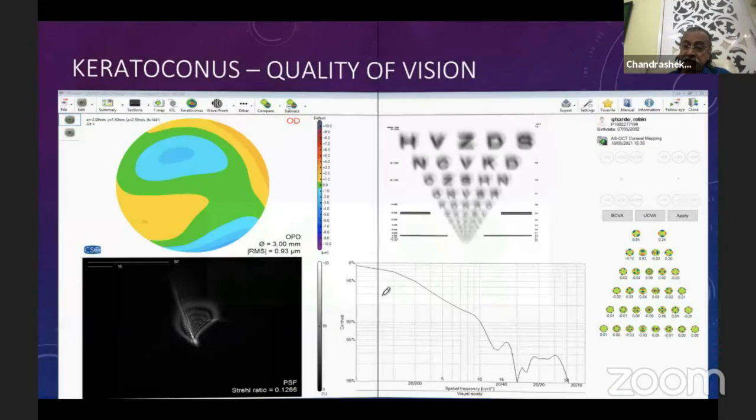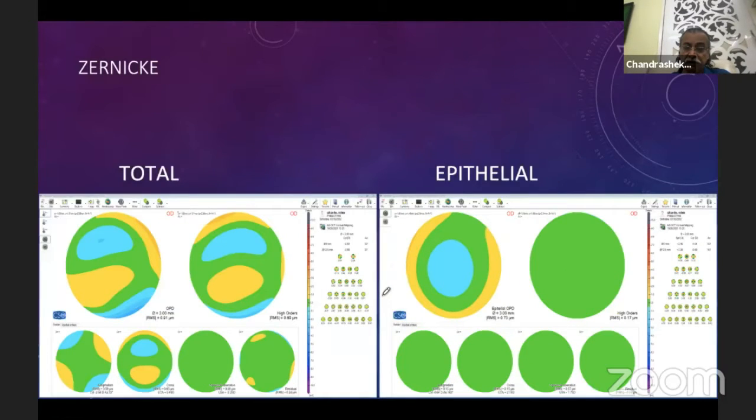Then the epithelial Zernike, very important. It has happened to me that the epithelium is causing astigmatism of say 0.75 diopters, and you treat dryness of eyes, and after some time you realize that HOA as well as astigmatism has come down, and the patient becomes an okay candidate for a trifocal IOL. So epithelial Zernike, again, very good feature.